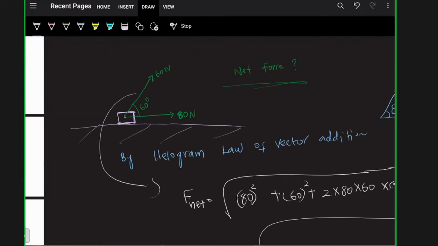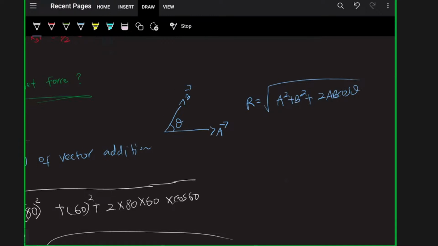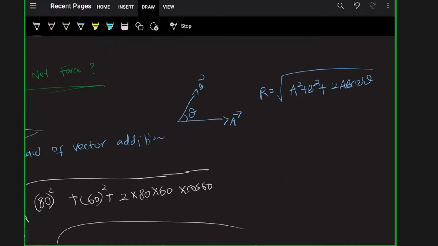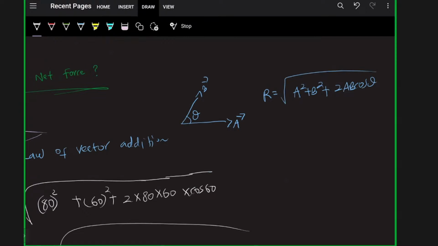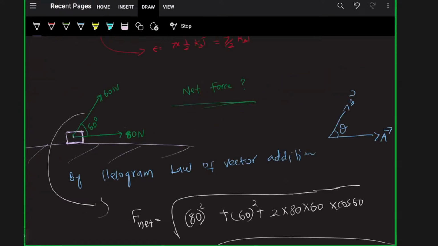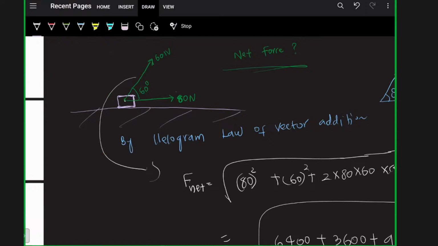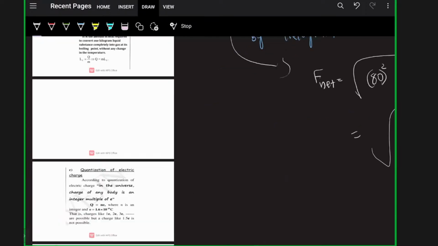By using vector addition, like the parallelogram law of vector addition. Clear? Root of A square plus B square plus 2AB cos theta. Clear? Okay, moving to next. The next question is,